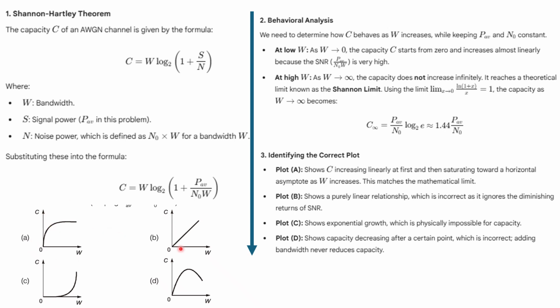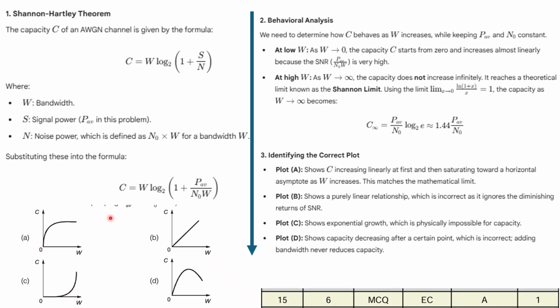So this is correct. In this other case, it's continuously increasing, so this equation is not valid here. And in this case also, initially it is not linearly increasing and later it keeps on increasing, but the value will settle down, right? So it cannot go beyond a certain limit. Here increasing and decreasing also, that is not possible. So your correct option is A. If you remember this equation, and you put the values of W from 0 to infinity, you will get the values of C and then the curve. So finally your answer A is correct.